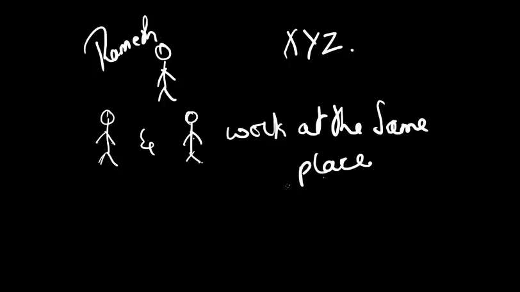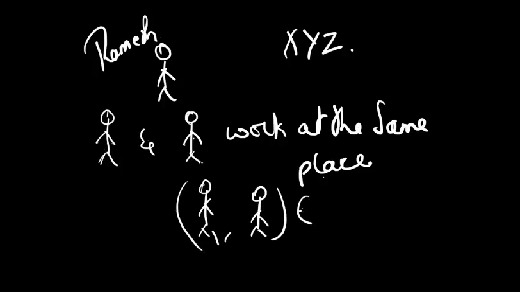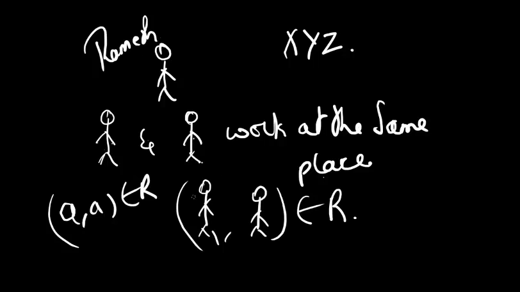Grammatically it doesn't make sense, but if you logically think about it, Ramesh will obviously be working at the same place as where he is working. So hence Ramesh comma Ramesh will belong to R. Basically it's proving A comma A belongs to R, and hence this particular relationship becomes a reflexive relation. Got it? So we have proved that it is reflexive.